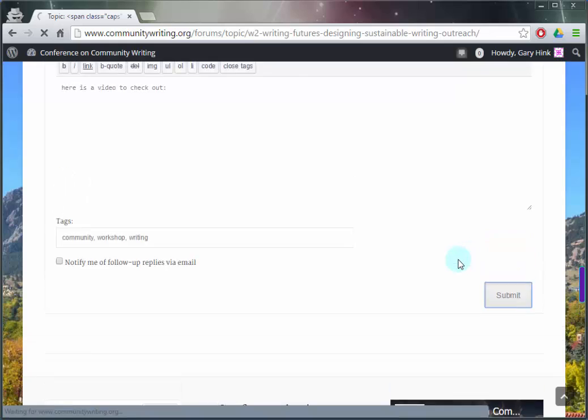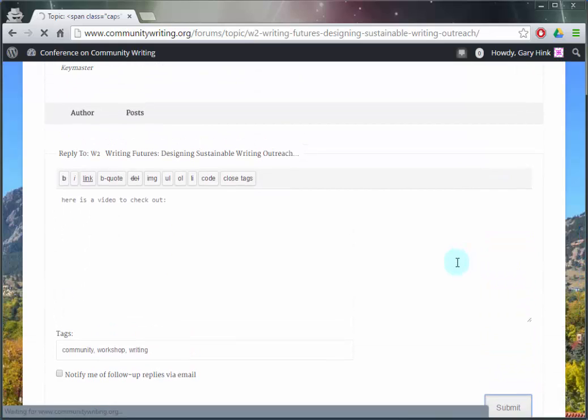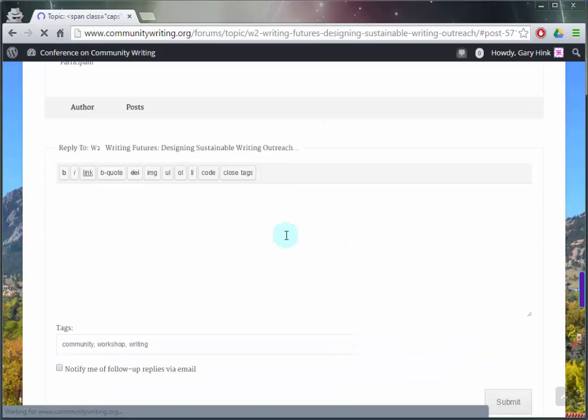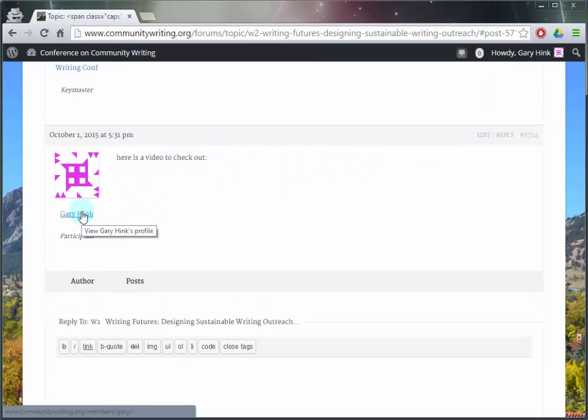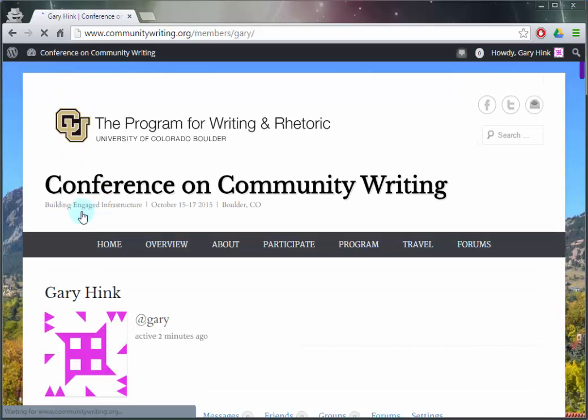So just go ahead and submit, and keep in mind you'll be able to edit your posts, but only an administrator can delete. But yeah, you'll be able to edit, and you'll see your name will be linked to that account. So maybe want to take a second and update that with some information.